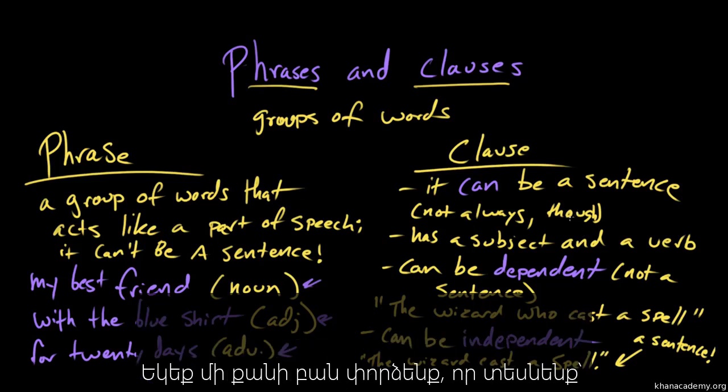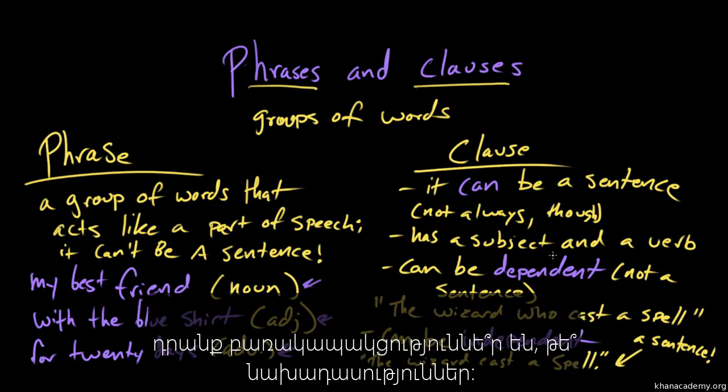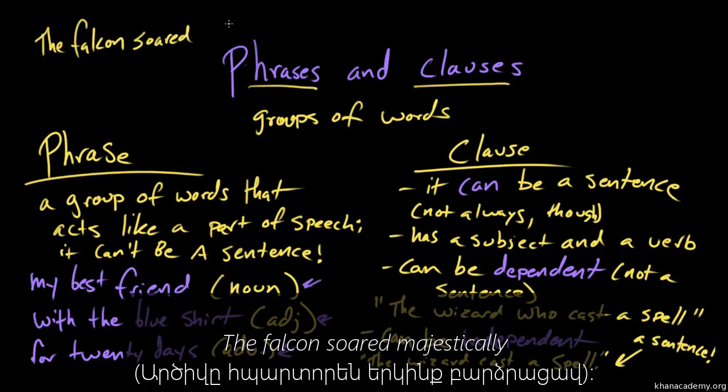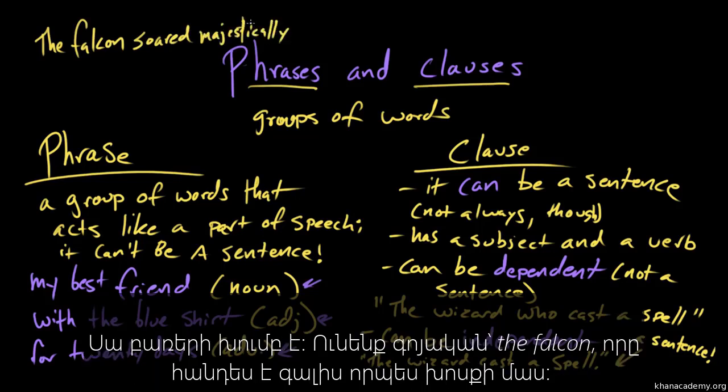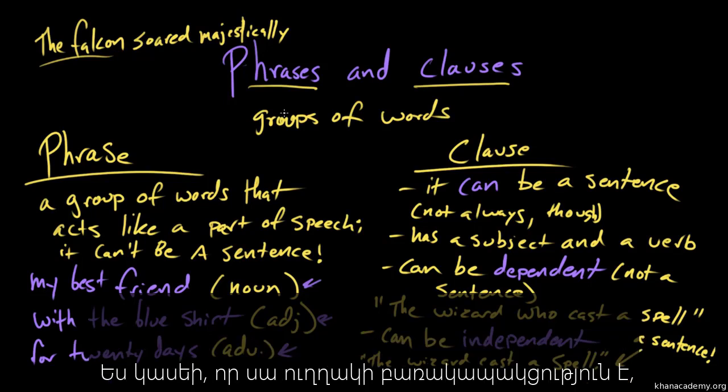So let's test a couple of things and see if they are phrases or clauses. The falcon soared majestically. So this is a group of words, and we've got the falcon here. That's a noun phrase that's behaving like a part of speech. So I know that this definitely has a phrase in it. Right.